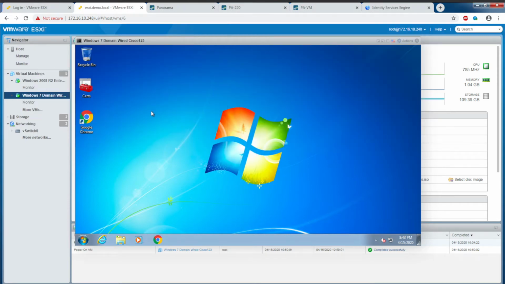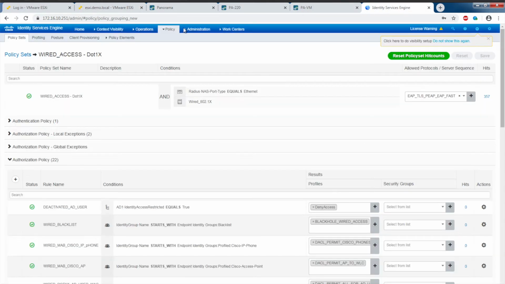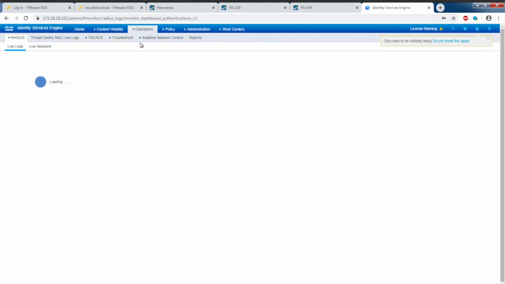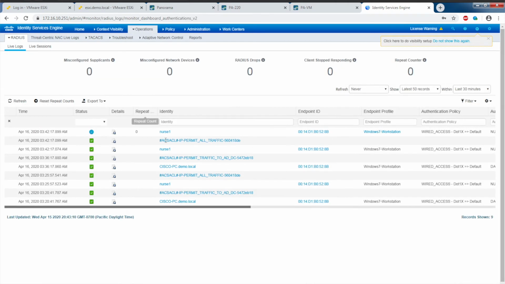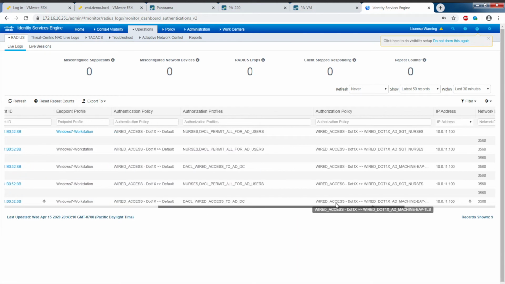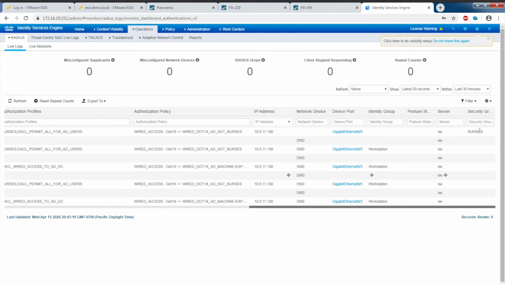In the background here, you can see that as nurse1, I successfully authenticated and have logged in to the network on this particular host. On ISE, if we go to Operations, RADIUS Live Logs, you can see here that the latest authentication session for nurse1 is here. If I scroll to the right, you can see the security group tag of Nurses has been assigned, and the endpoint is 10.0.11.100.